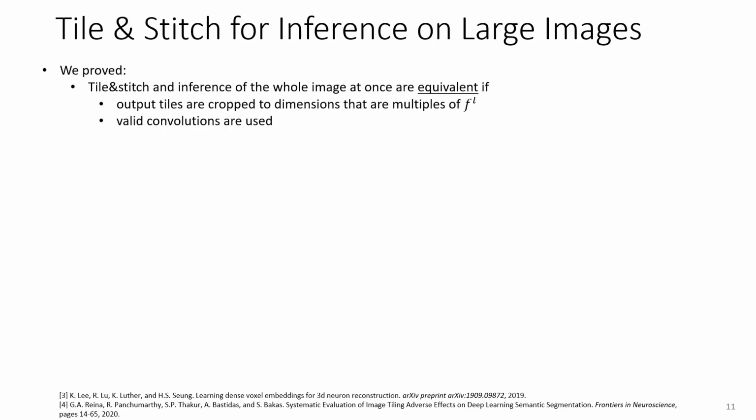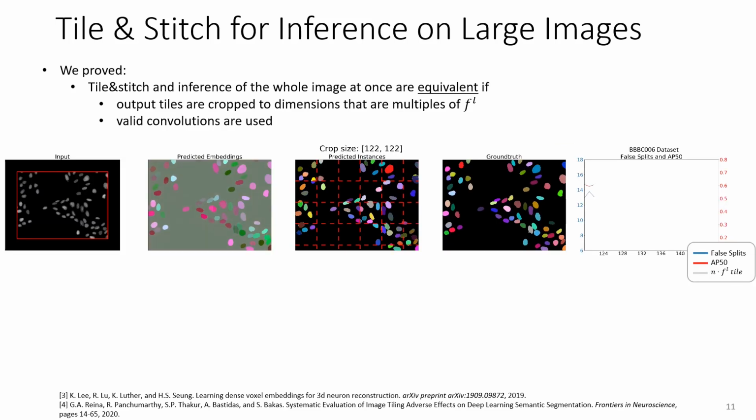We also tested our findings on real data. The video below shows the effect of different inference crop sizes on the number of false splits depicted in blue and the AP50 scores shown in red. The best performance is obtained for inference tile sizes that are multiples of f to the power of L, which is highlighted in gray. As we prove general properties of the UNet, these findings also apply to a wide variety of other dense prediction tasks.